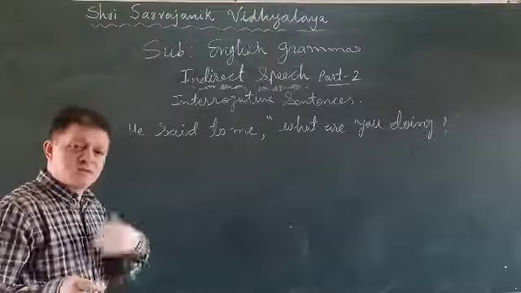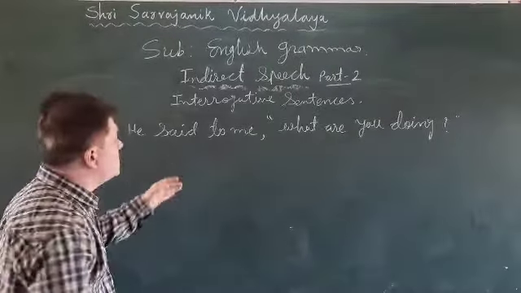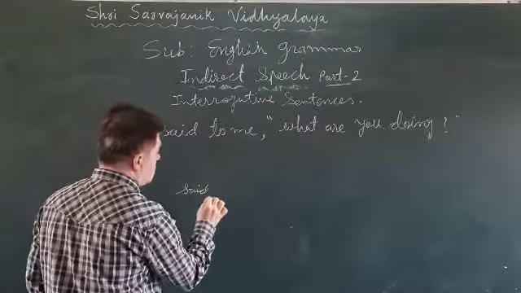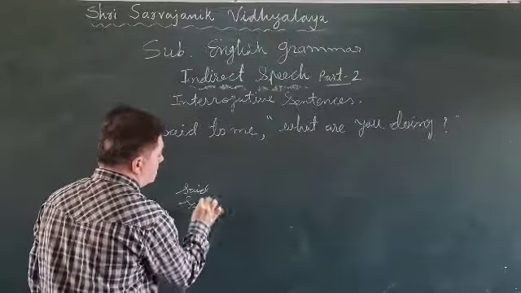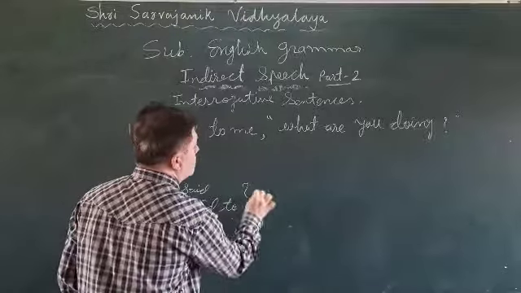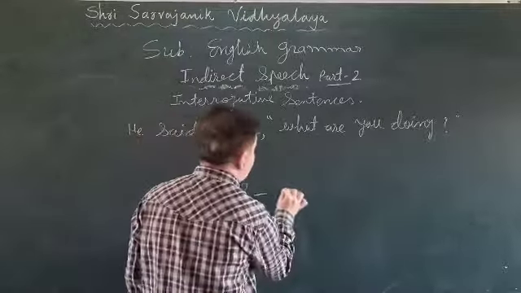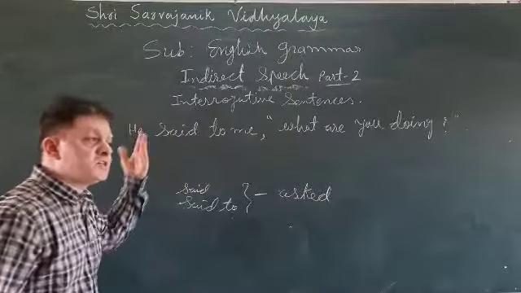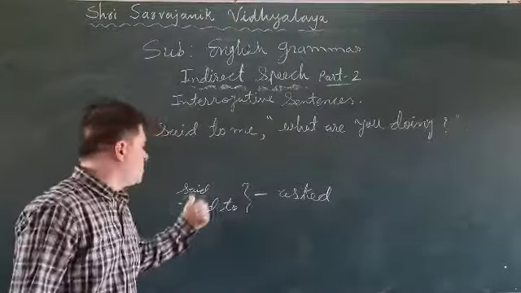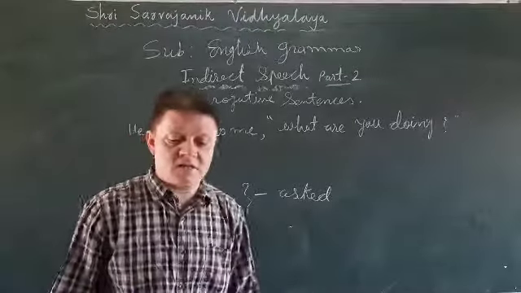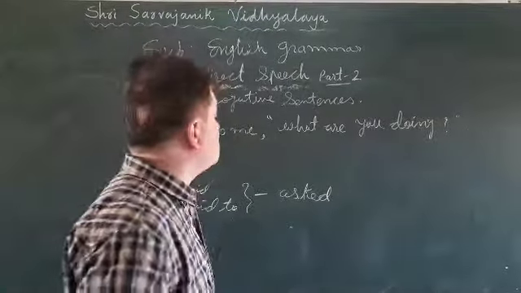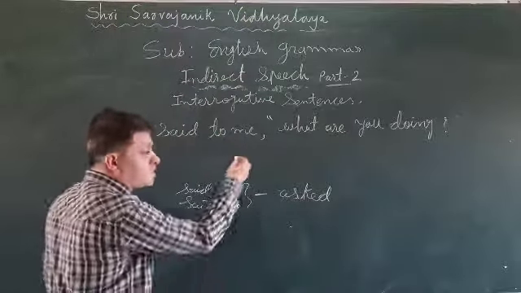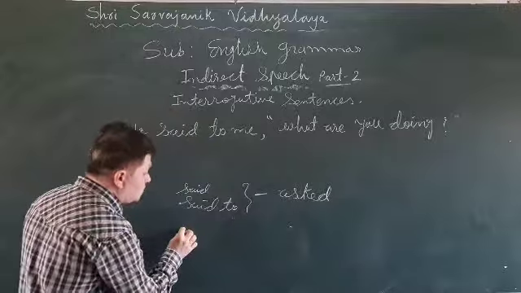The rules I will send you in the WhatsApp group. The rule is this: in place of said or said to, you will have to write asked. Speaker as it is, listener as it is, and said or said to turns into asked. Then, dear students, for the joining word: what we use in simple sentences is that.